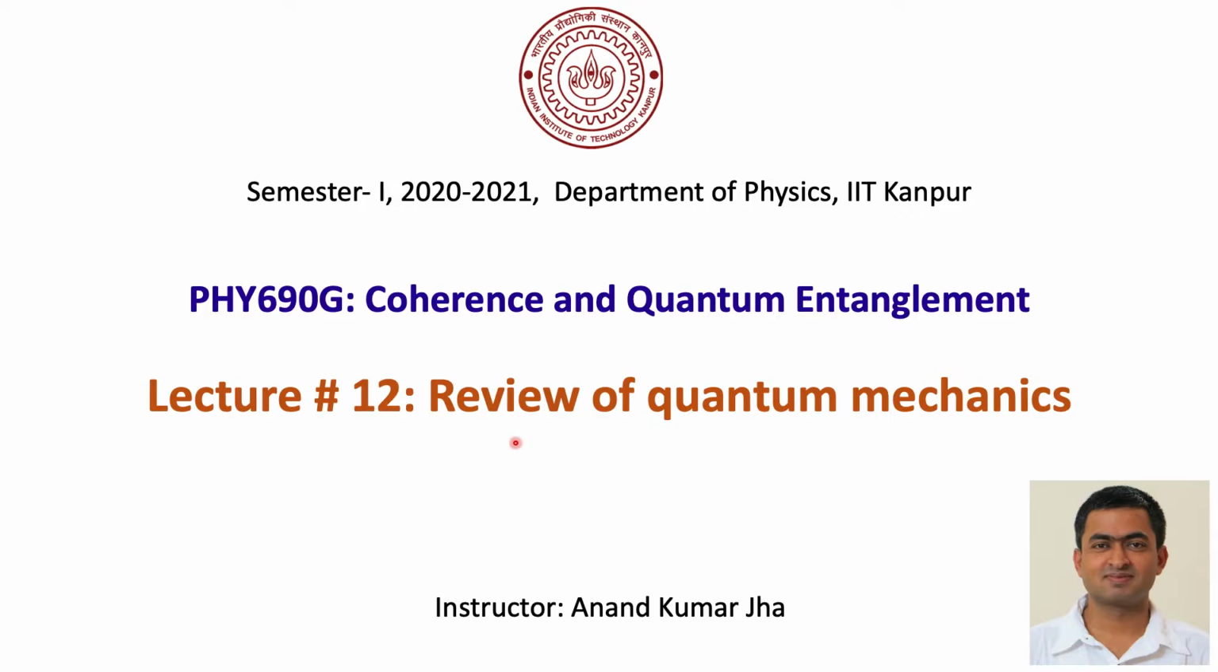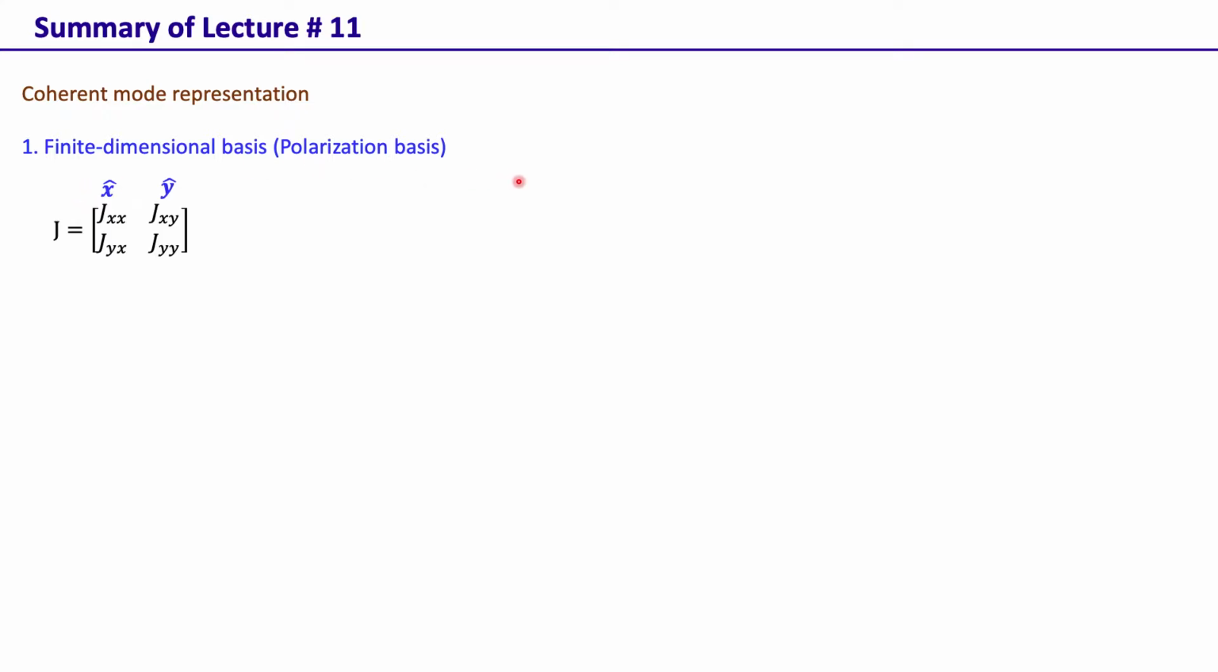But okay, before we get into the review of quantum mechanics, let's very quickly look at what we did in lecture number 11. In lecture number 11, we mostly concentrated on coherent mode representation of a field. In this representation, essentially a partially coherent field is represented in terms of fully coherent fields. For example, we looked at coherent mode representation in the finite dimensional basis of polarization. A general polarization matrix can be represented like this. This is in the XY basis.